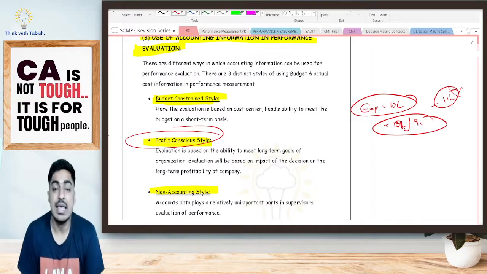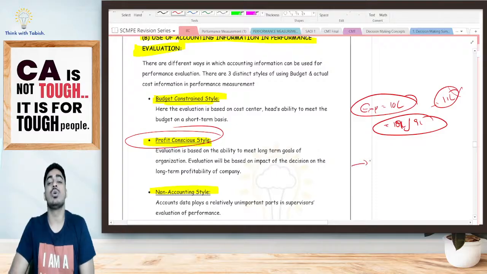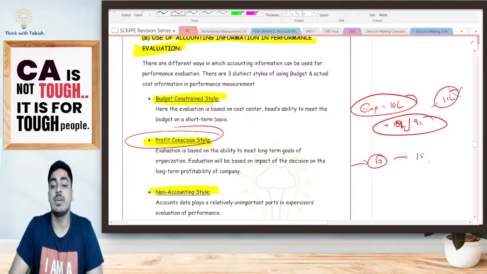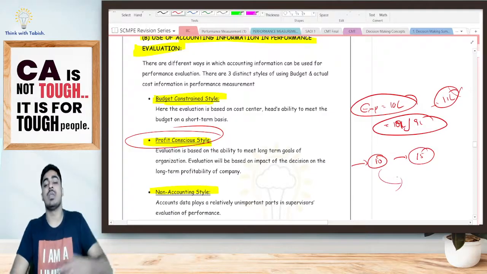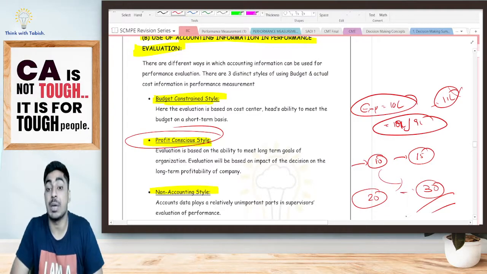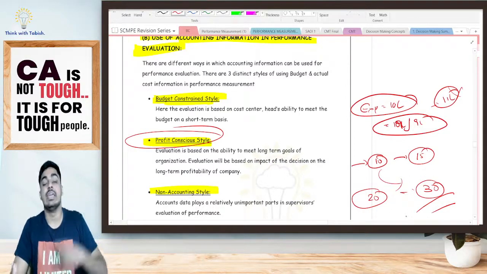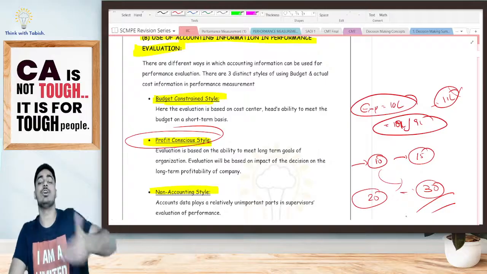Say for example, right now we were producing with lower quality raw material at 10 rupees. If we purchase higher quality raw material, paying 5 rupees extra, I will be in a position to earn 10 rupees extra. Right now I was selling at 20 rupees, I can sell it at 30 rupees. By selling the same product, I'm getting a higher profit. If profit overall is becoming better, then go ahead, even though you are not fulfilling your budget.